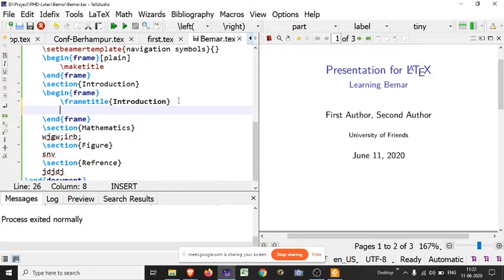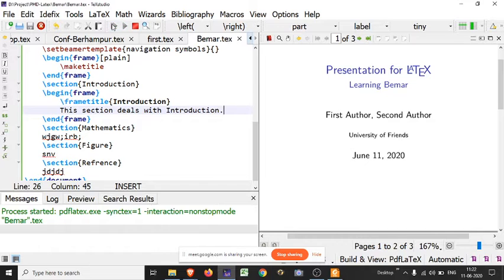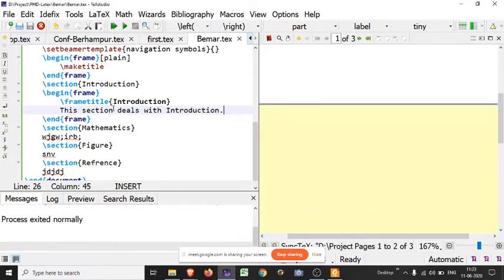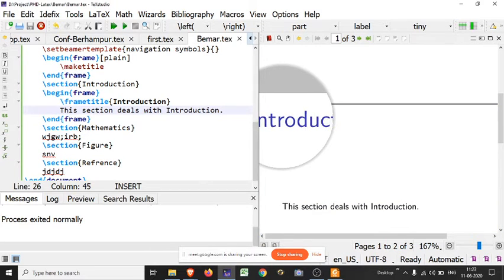and start writing what this section deals with, introduction. So now compile and run. Now this frame will be complete. Okay, this is introduction.